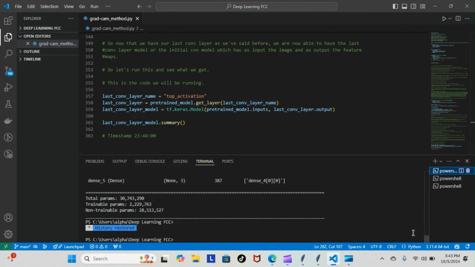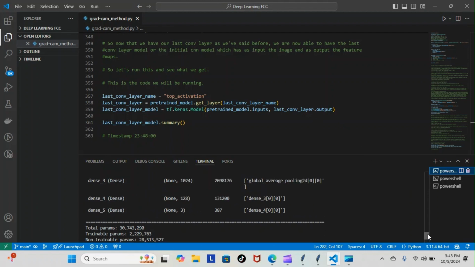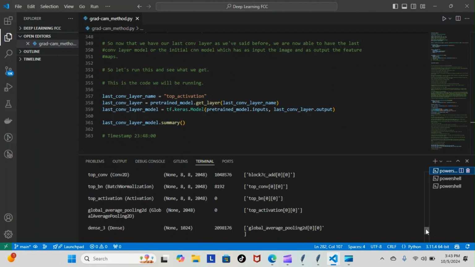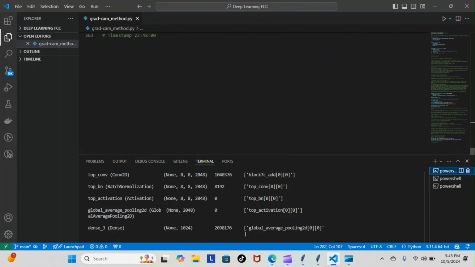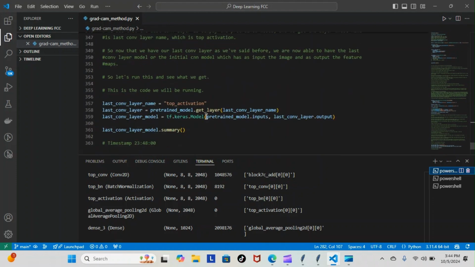So this is the first time I ran the actual program, and this is the summary that we ran on. So I was looking for the top activation in the actual code that we wrote. Top activation wasn't in the code, it was actually in the summary. So I located it here. As you can see, we have a top activation, none, 88, 2048. And as you can see, it's written with top underscore activation. The way I originally had it was just top space activation. So that's why we threw an error.